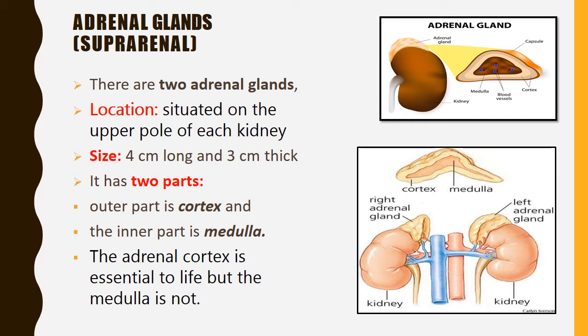Adrenal glands are also called suprarenal glands because they are located on both kidneys. There are two adrenal glands, on the upper side of both kidneys. The location is the upper pole of each kidney. Size is 4 cm long and 3 cm thick.